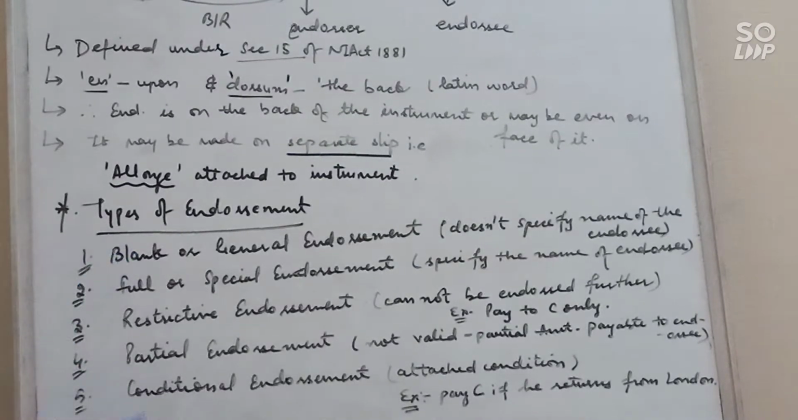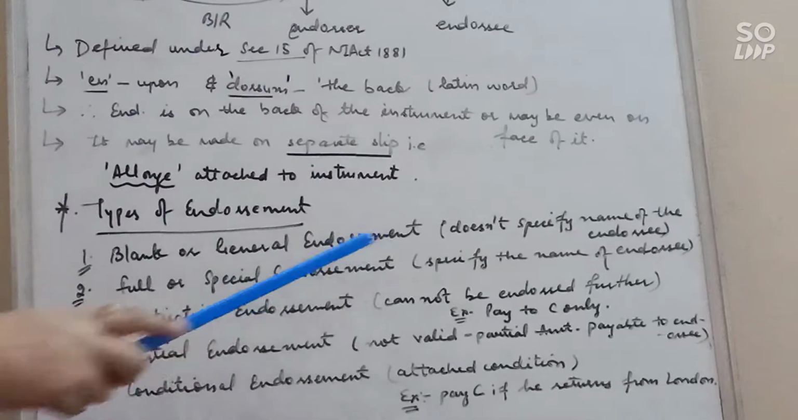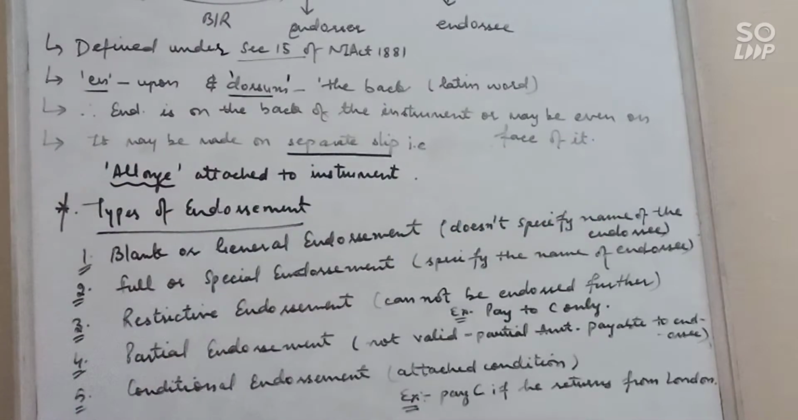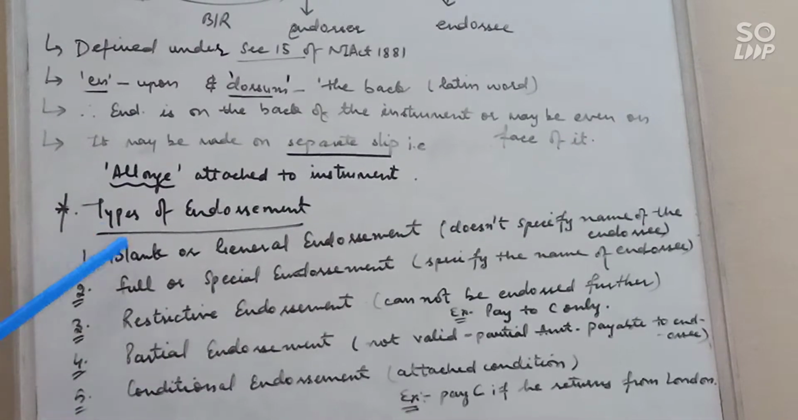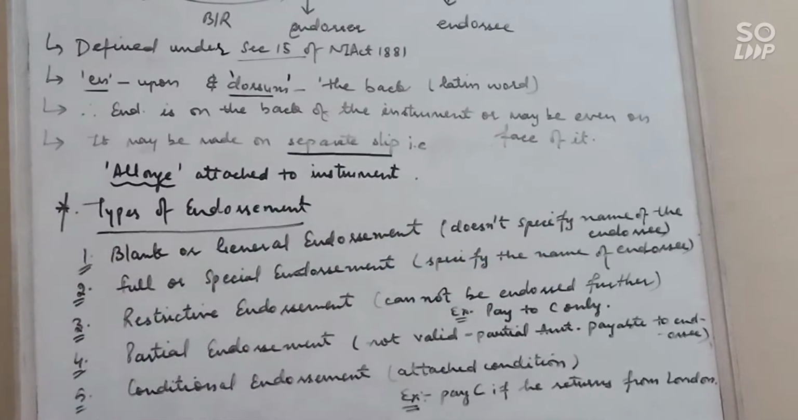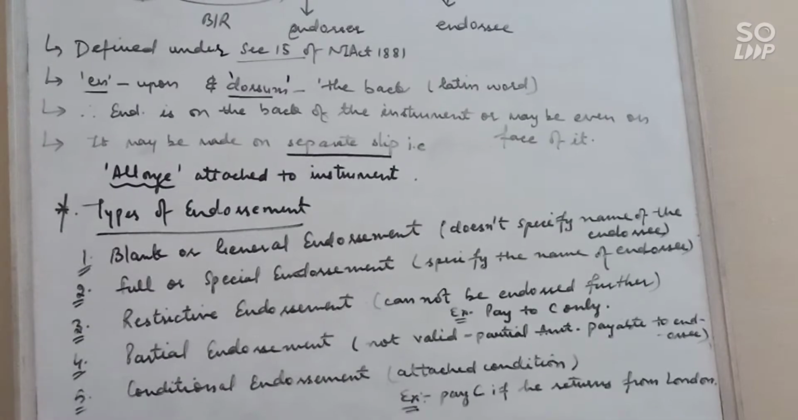First is blank or general endorsement. When an endorsement does not specify the name of the endorsee, that is known as a blank endorsement. Second is full or special endorsement. When the endorser specifies the name of the endorsee, that this endorsement is in the name of C, it is known as a special endorsement. Clear? Next is restrictive endorsement.